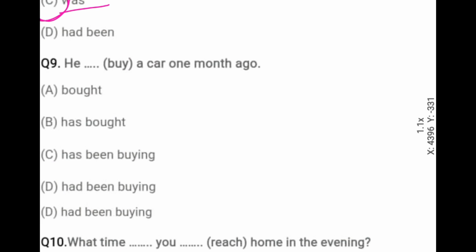Next is, he dash a car one month ago. Ago again shows us the adverb of time of the past. Again I want to discuss with you, when there is the word ago in your sentence, you have to use simple past tense. And in simple past tense, you have to use the second form of main verb. And the second form of main verb buy is bought. So your right option is bought. He bought a car one month ago.